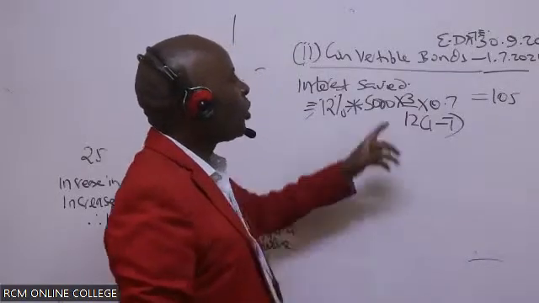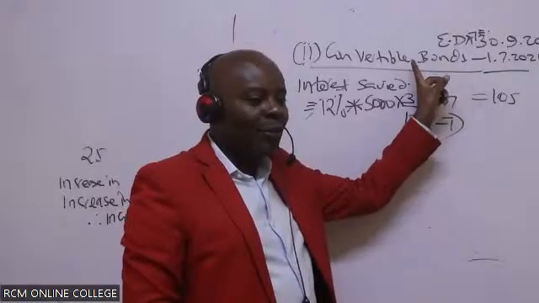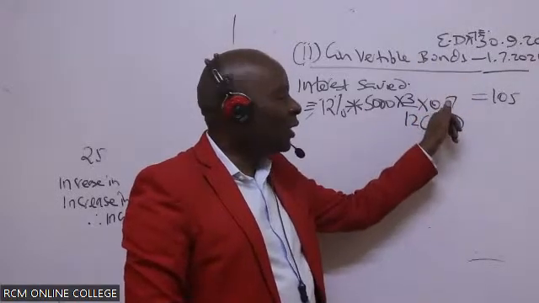Now, what if this was a convertible preference share? If it was a convertible preference share, would we have multiplied this with 0.7?